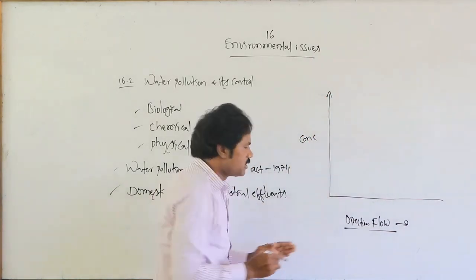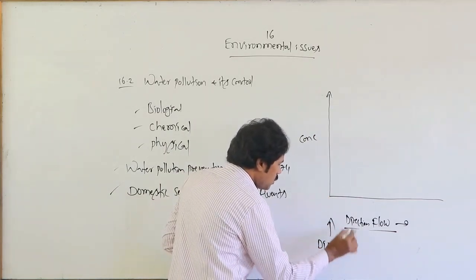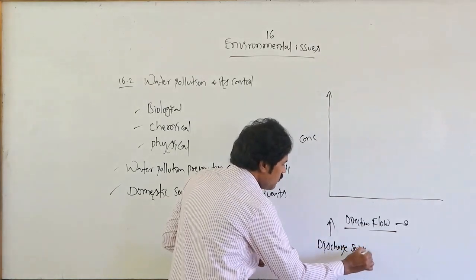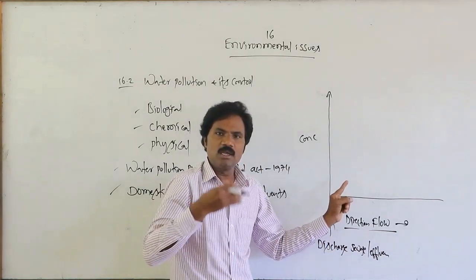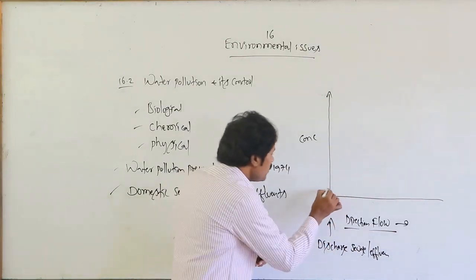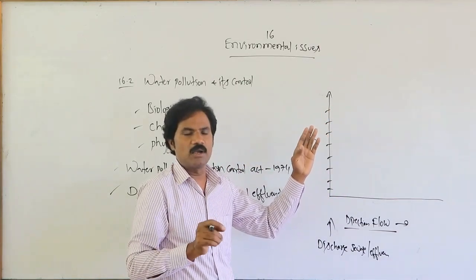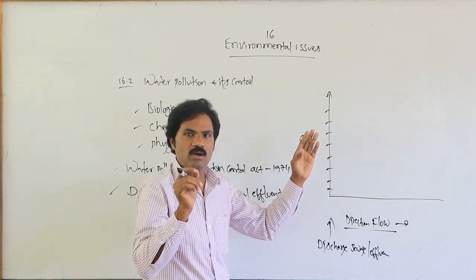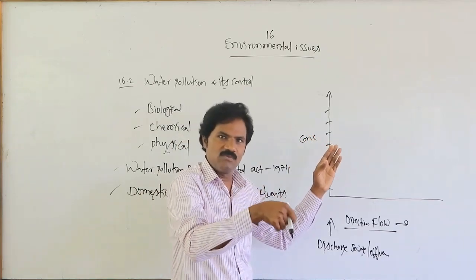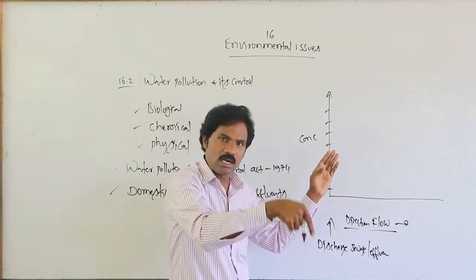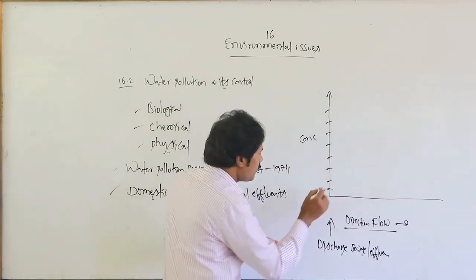Whenever sewage or effluents are discharged into the water bodies, and the concentration increases, from the exam point of view it is most important. Whenever the concentration of that specific pollutant, either sewage or industrial effluents, increases in the normal, clean water body, then what happens?